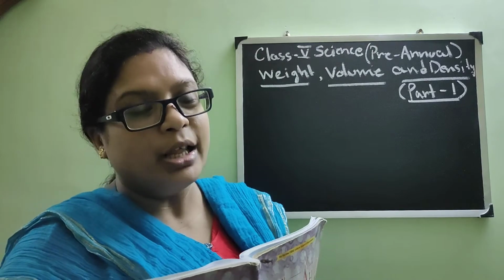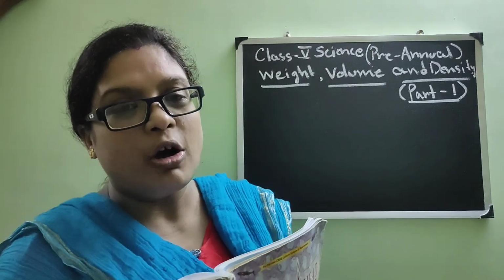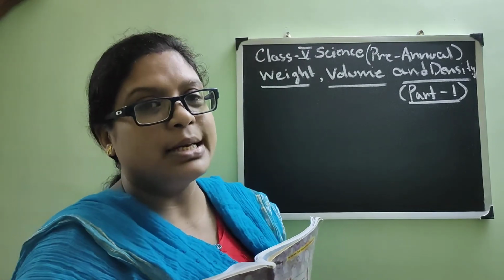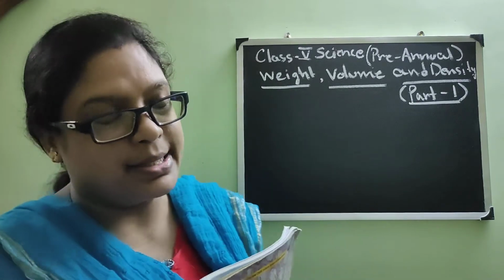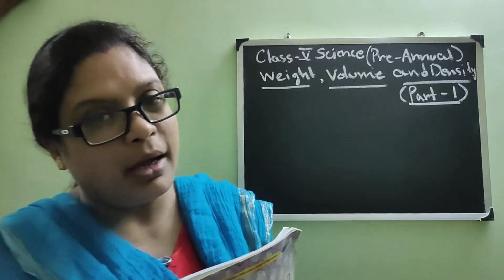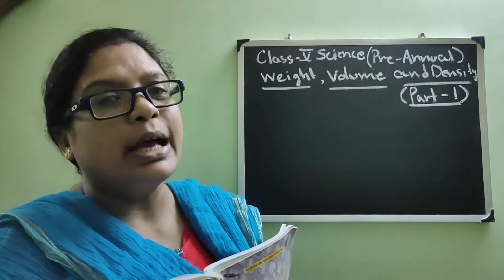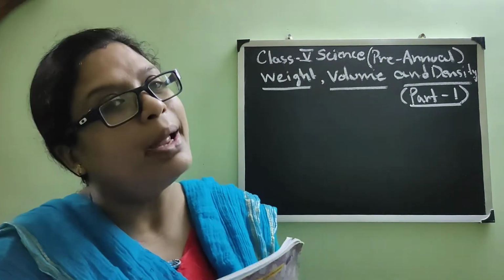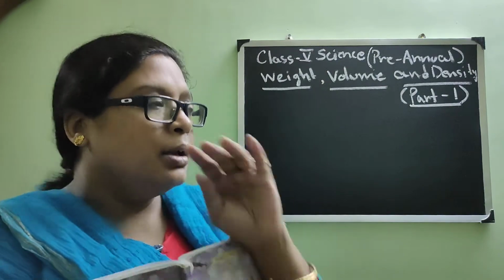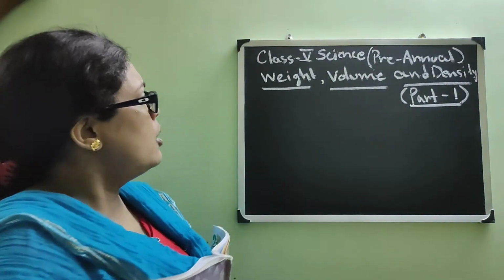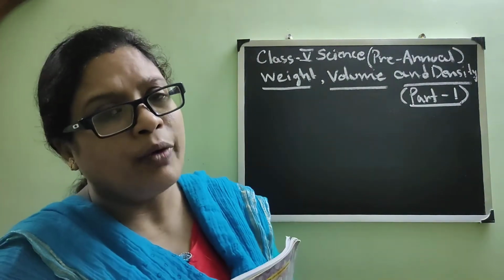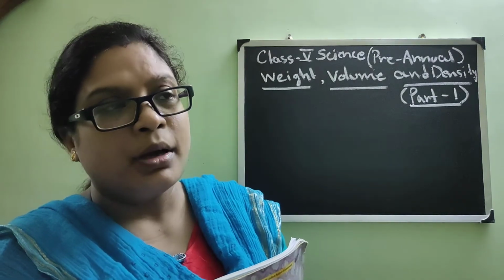Today we will start with the second chapter of the pre-annual syllabus, that is weight, volume and density. Before going to the book, we will discuss in a light way what is weight, what is volume and what is density. Now if we talk about weight, what do we understand?